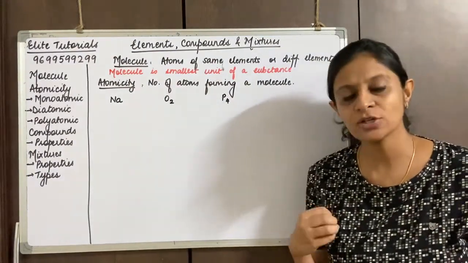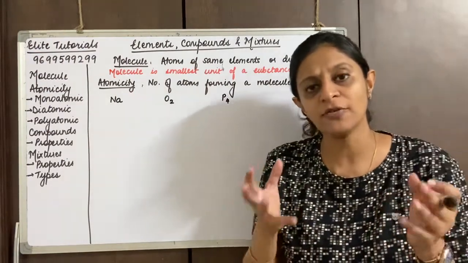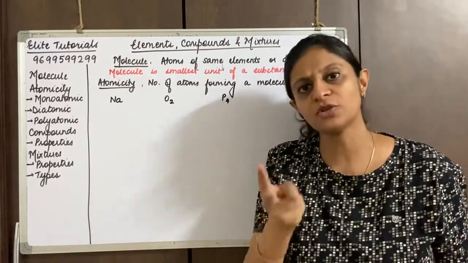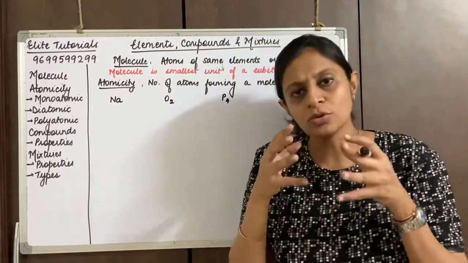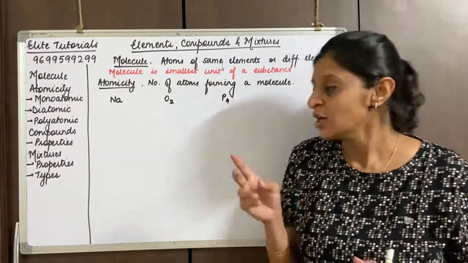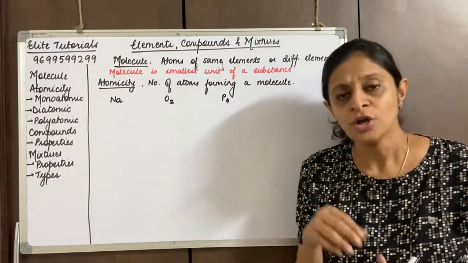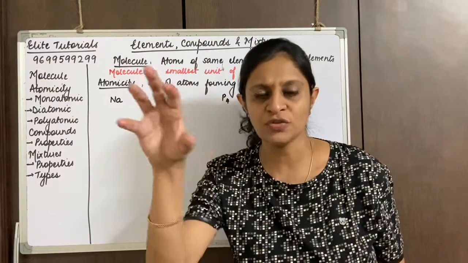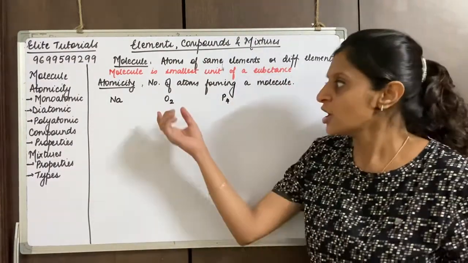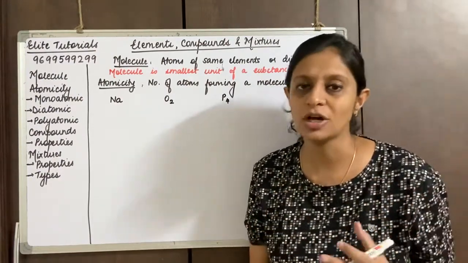Whereas when I talk about oxygen, oxygen over here is an element which is made up of two atoms together. So this oxygen molecule is made up of two atoms together. To make a molecule of oxygen, how many atoms do I require? Two atoms. You will be more clear when we come to P4. When I want to make a phosphorus molecule P4, how many atoms do I need? 4. So you see that in all of the molecules, the number of atoms does not remain the same.